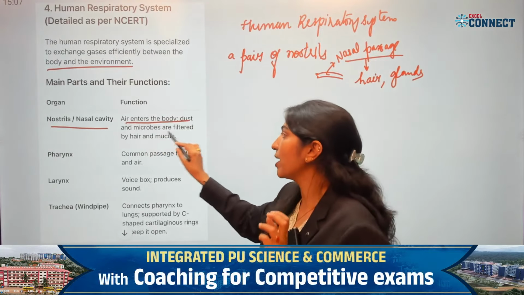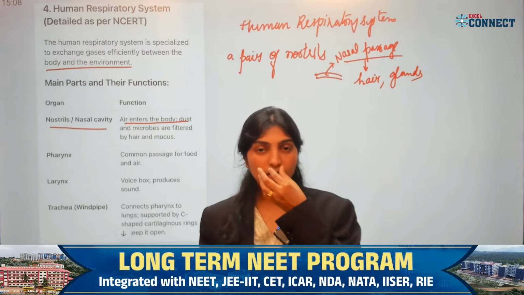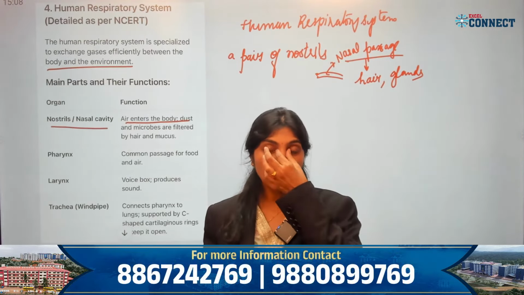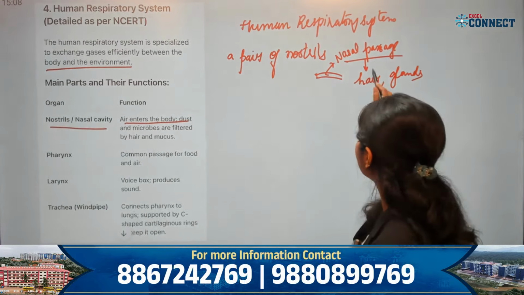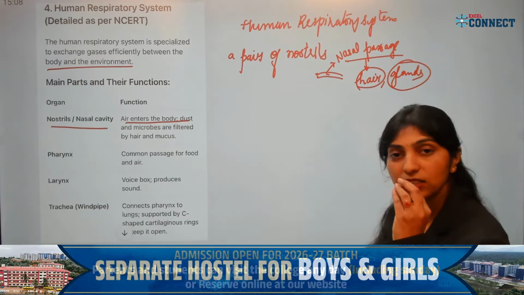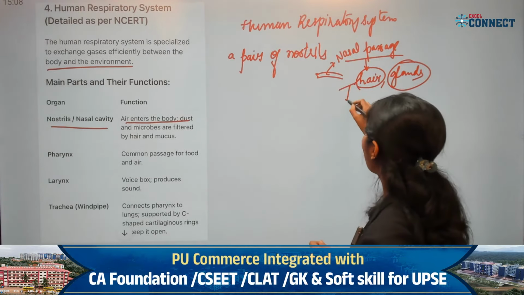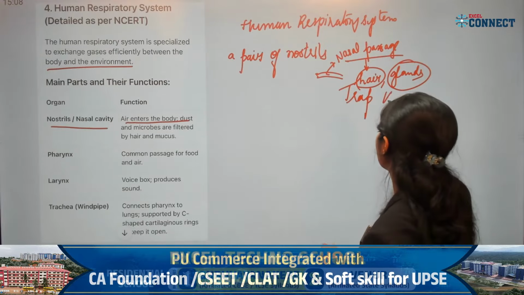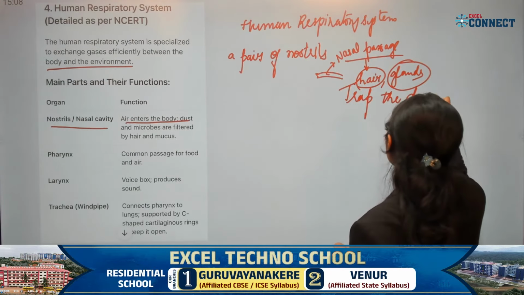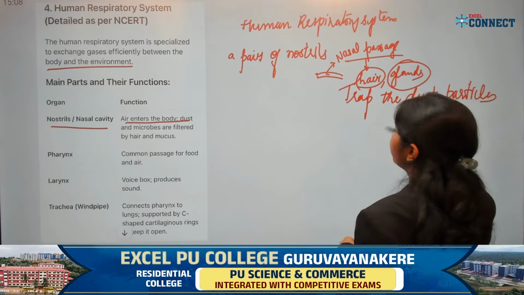The dust and microbes are filtered by the hair and the mucus. As it enters the nostrils, it moves to the nasal passage, which is provided with hairs and glands. The hair and the mucus produced by the glands will trap the dust particles.